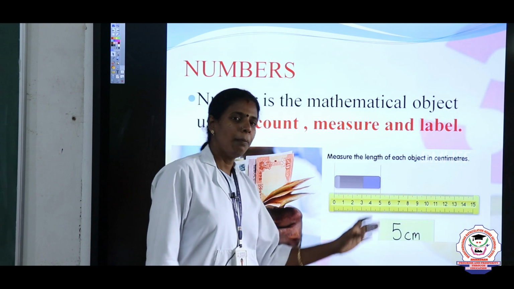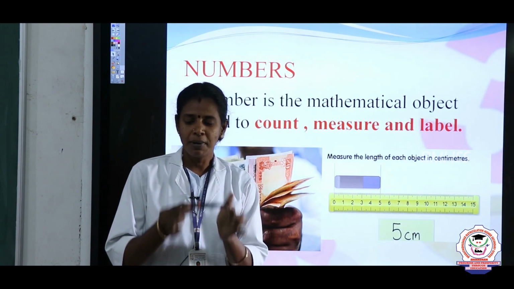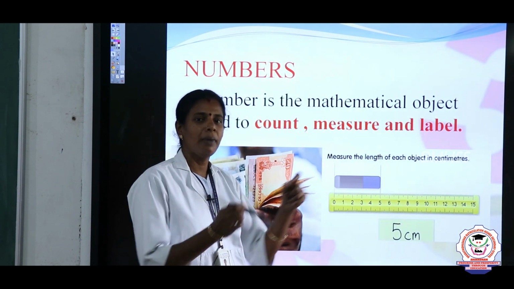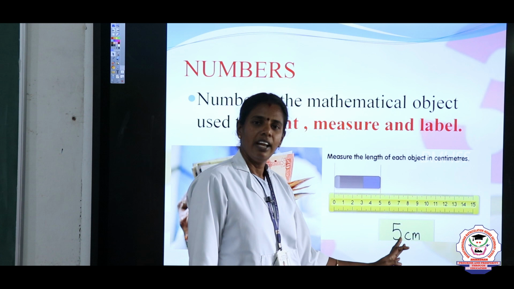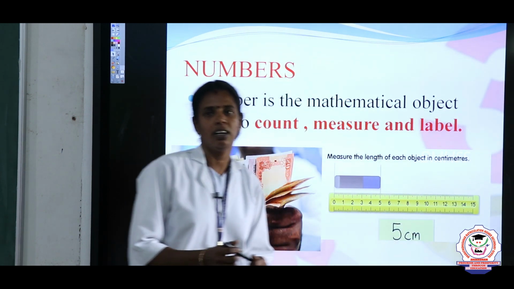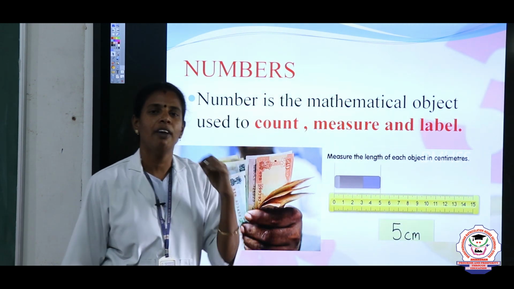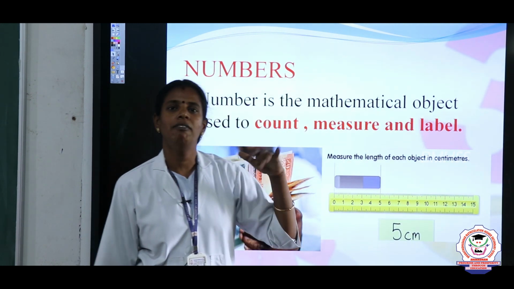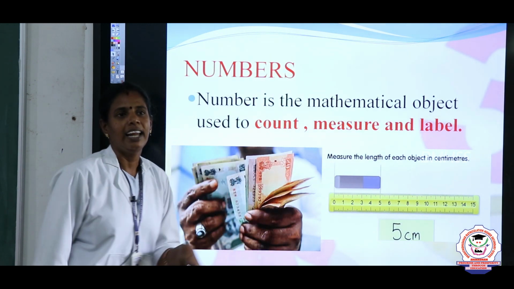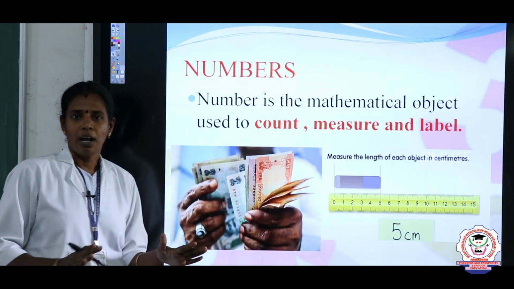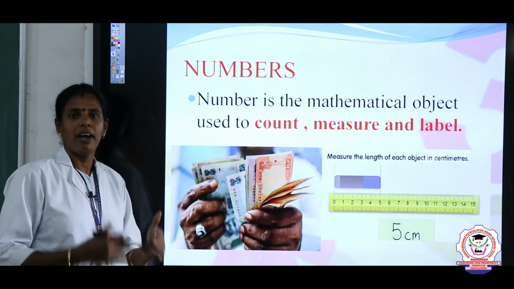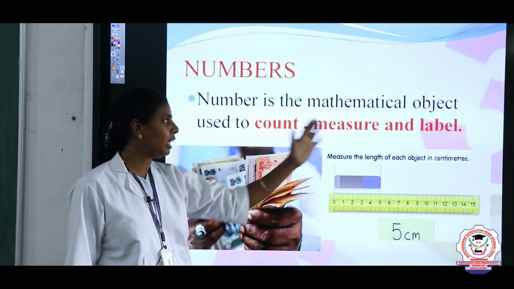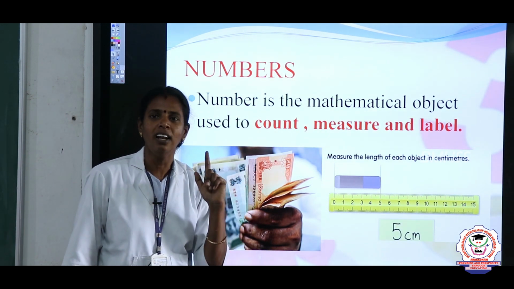To measure each and every object, like the measurement of the pen, the pencil or the eraser, we write in numbers, 5 centimeter, 10 centimeter. To measure the height of a person, we use numbers. To label, we see the clock with numbers. In the calendar also we use numbers to write date and time. Each and every place in our life we use numbers. So numbers are the mathematical objects used to count, measure and label.